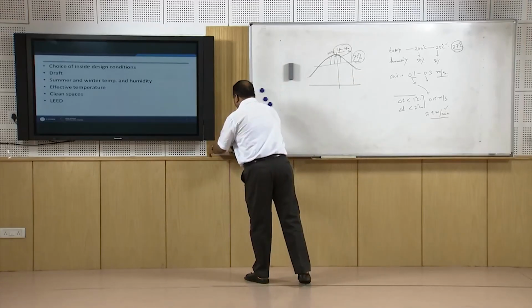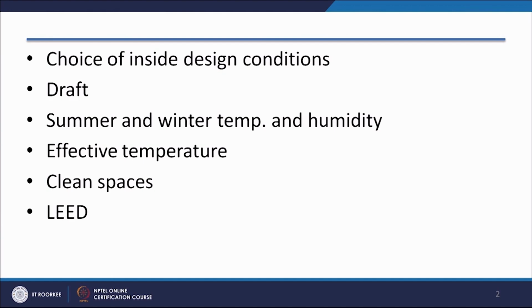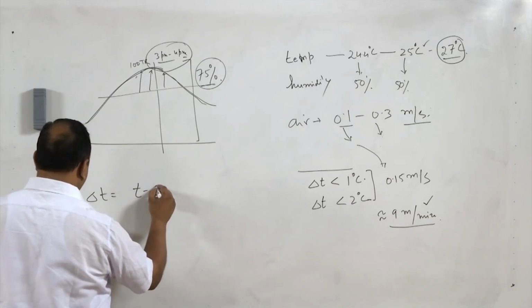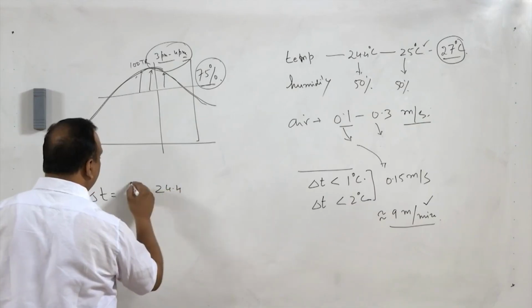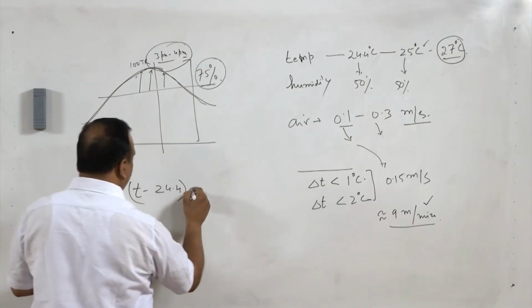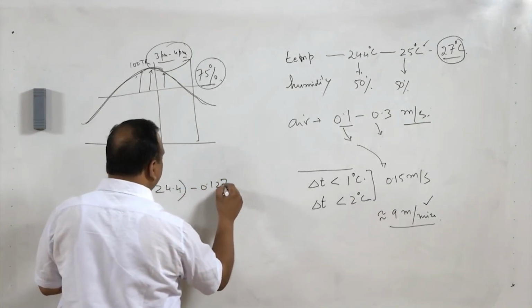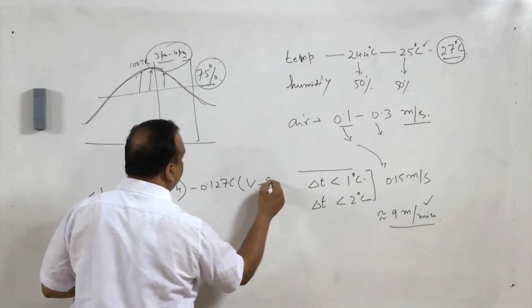There is the equation for draft temperature difference, that is delta T, equal to T minus 24.4, minus 0.1276 V minus 9.1.